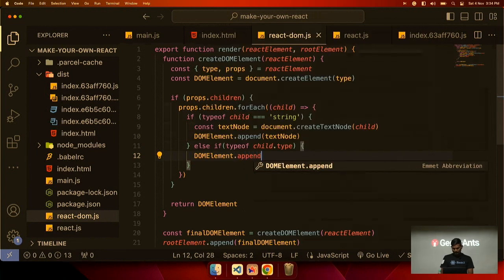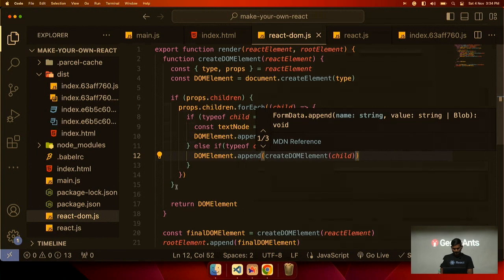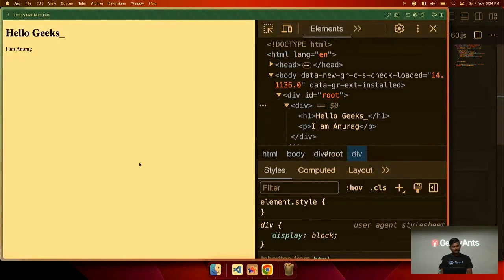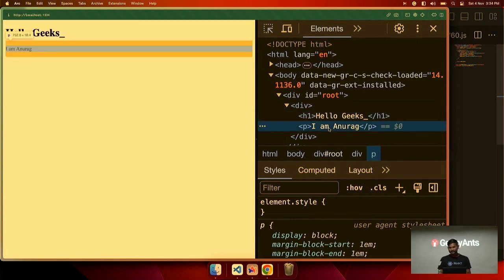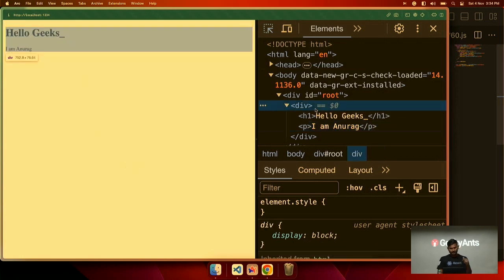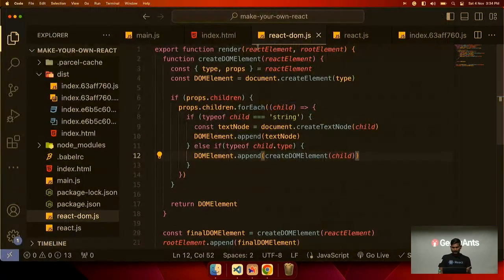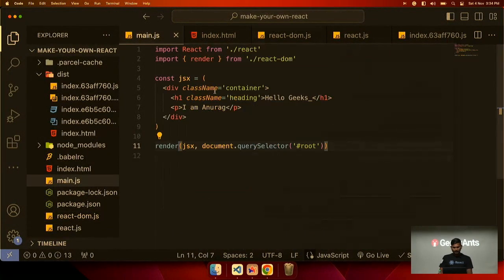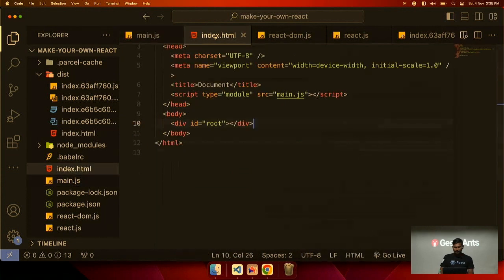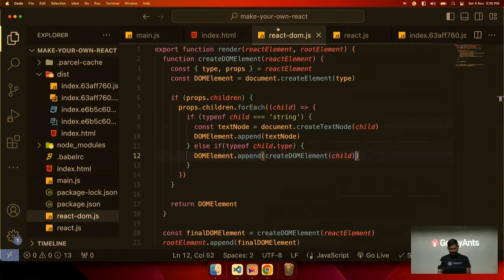Dot append like this. And if we come to our page, it is rendered. Like H1 is coming, paragraph is coming, the text is also coming. Now class is not coming, which we have given here. We have given class names here, container and here heading. Now we need to handle the props also.